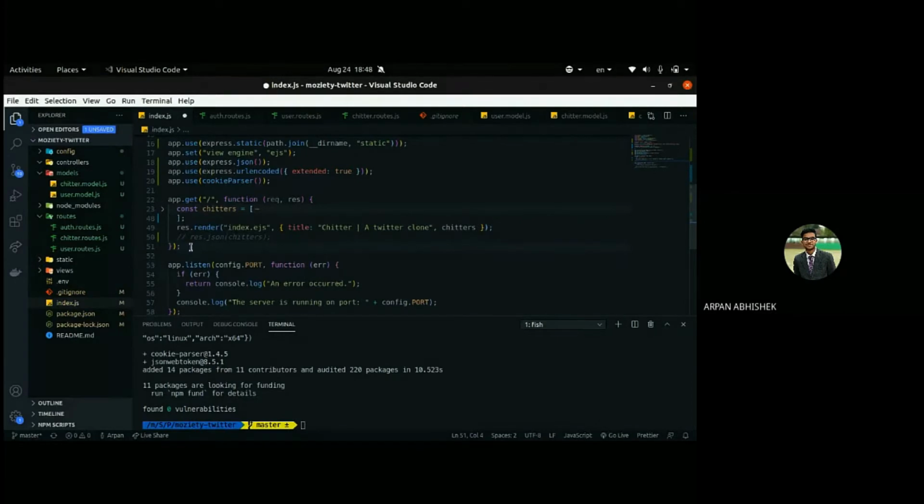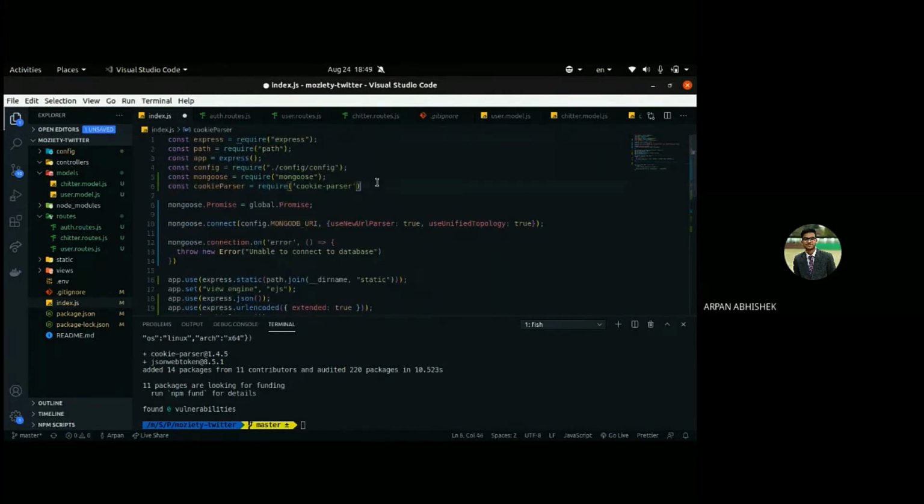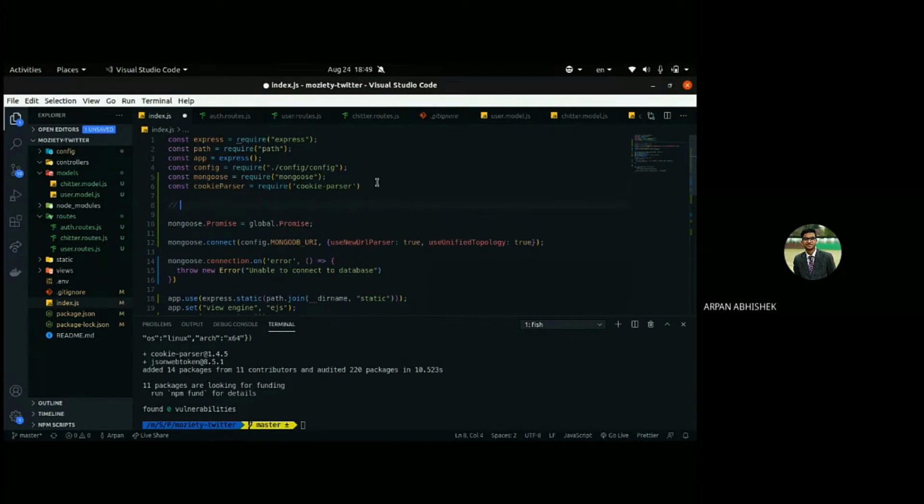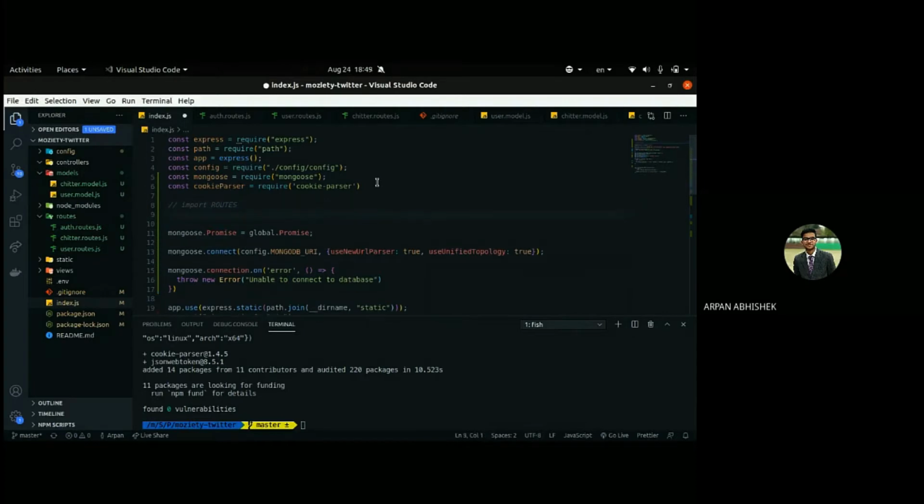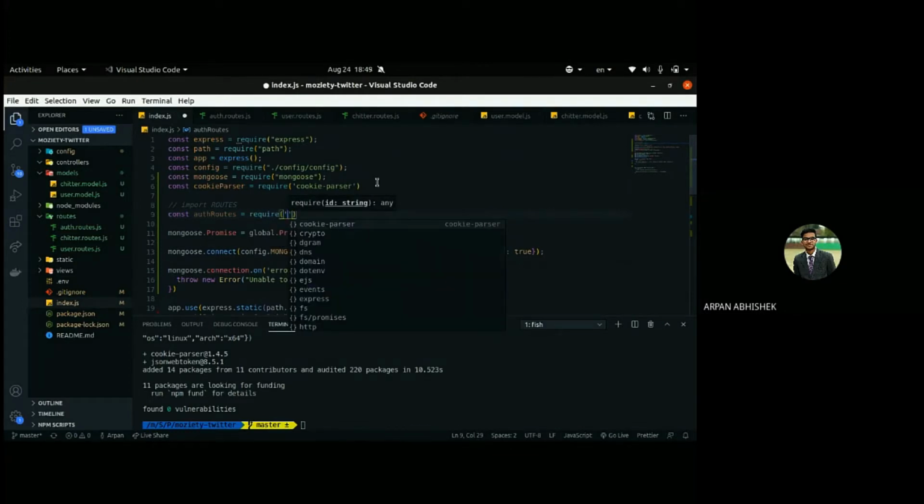So now we'll start using our routes. First we'll import routes. Okay, so first one, let's work with the auth route. So I'll import authRoutes equal require, and the way we include self-written files, we have to give the path to it, right? Like we have included the config file, the same way we'll include the route file.